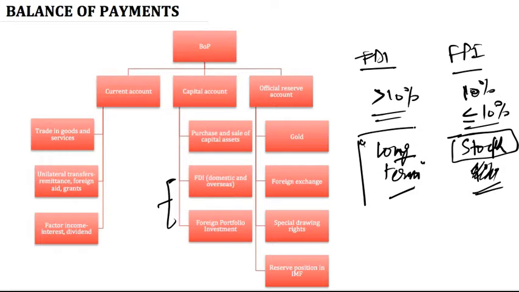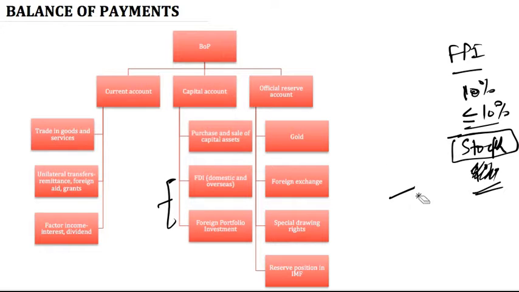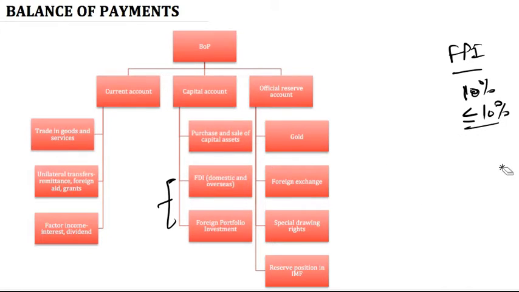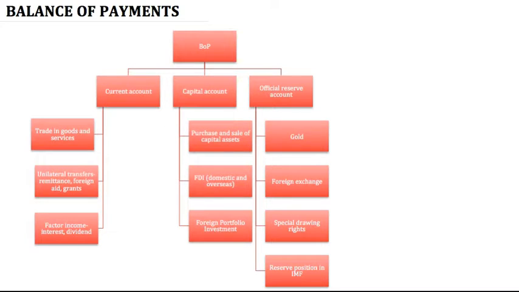The objective of FDI is long term. It is in order to build a brand, build a company, and take advantages from the success of that company in the long term. So this is the fundamental difference between FDI and FPI. दोनों ही कैपिटल अकाउंट में आते हैं, both the investments. Third and last is official reserve account. These are the reserves of an economy. Whatever reserves any economy has comes under official reserve account.